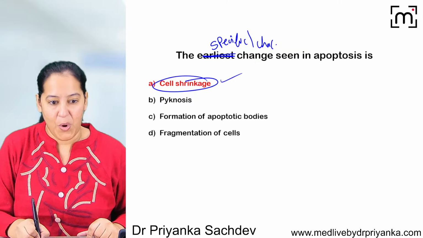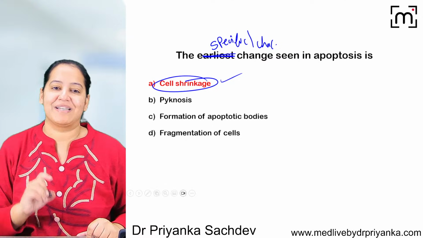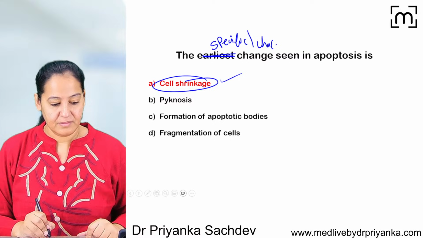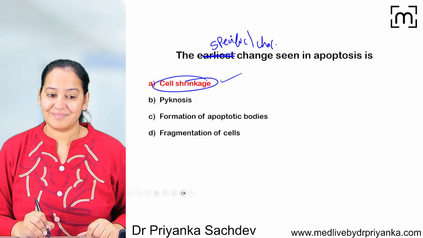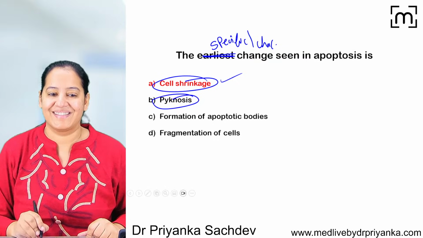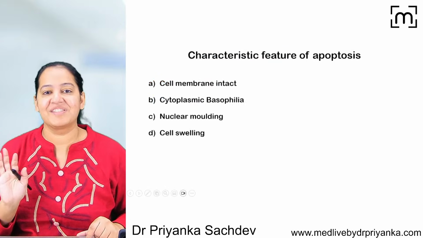Earliest is cell shrinkage, we all know. What is the characteristic or most specific change? What is the answer in that case? Yes, in that case, the answer will be Pyknosis. Pyknosis and Karyorrhexis is the answer. That is, nuclear changes are more specific.